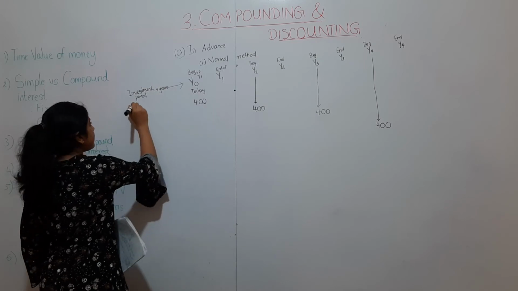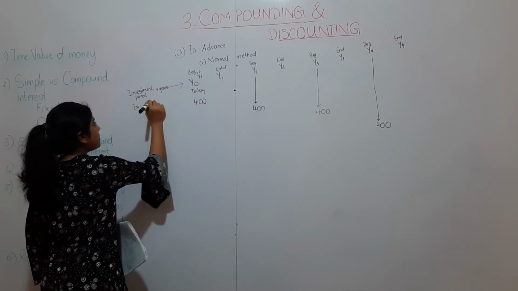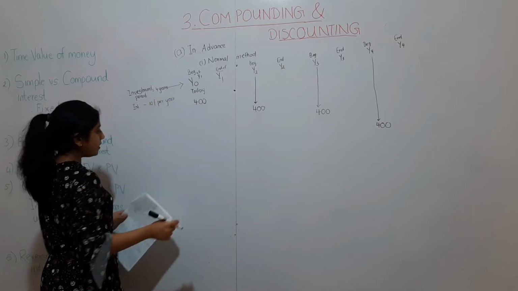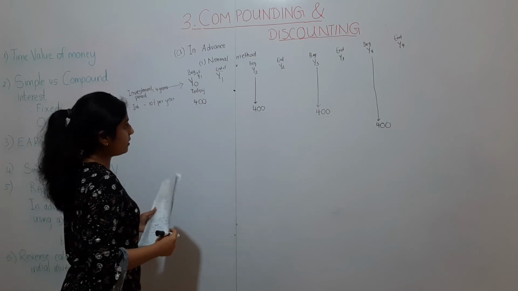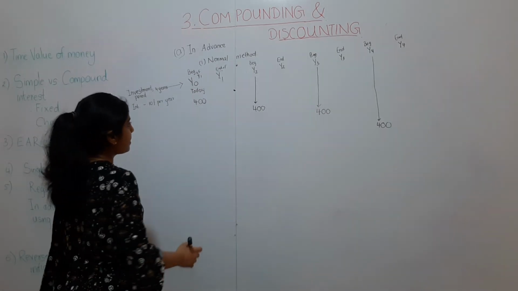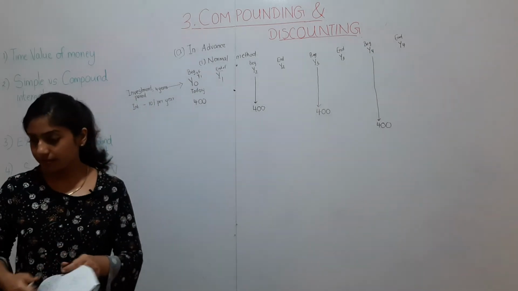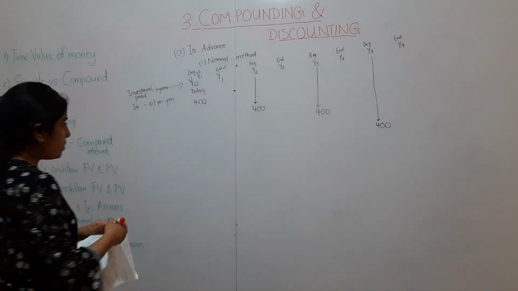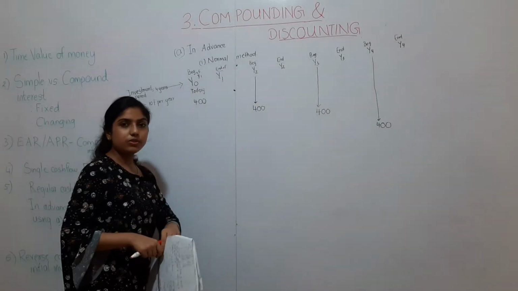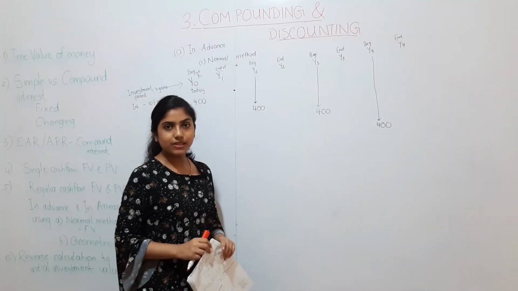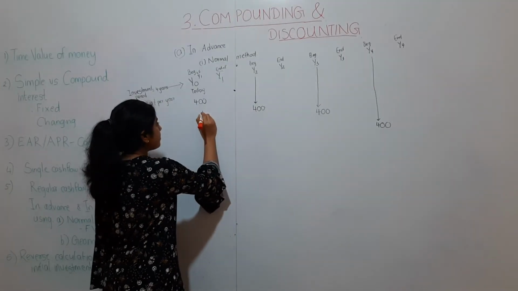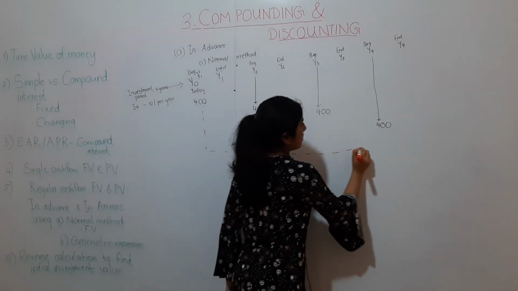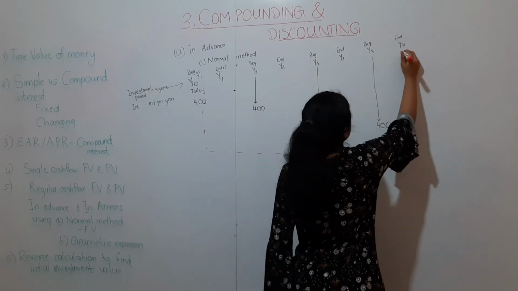And the interest rate is 10% per year. Okay. Now to calculate the future value, take like this. You will have to calculate using the compound interest formula, which is, so this 400 we are going to take it at the end of year 4.